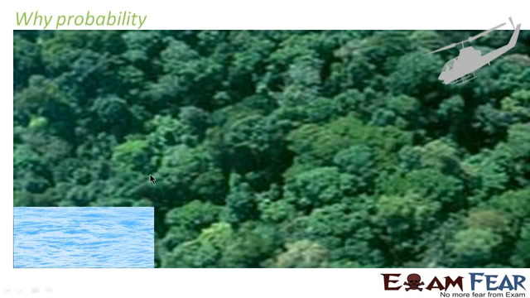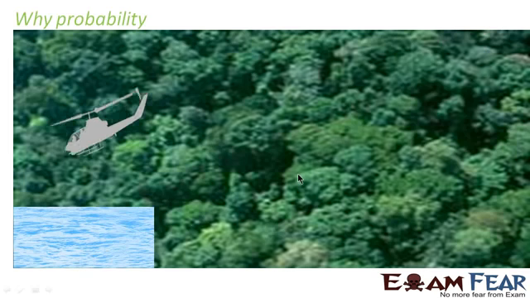We'll take one more example of why we need probability. Once you get the interest to learn probability, we'll start understanding probability. The first thing is you should understand why we need probability. This is one example where you have this dense forest, and in the dense forest this is one lake actually, and this helicopter crashed somewhere.